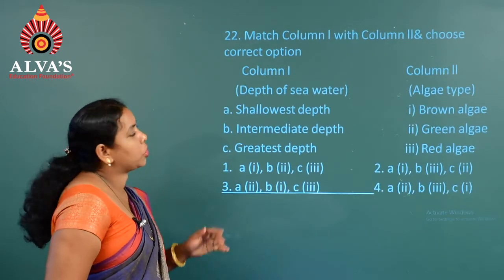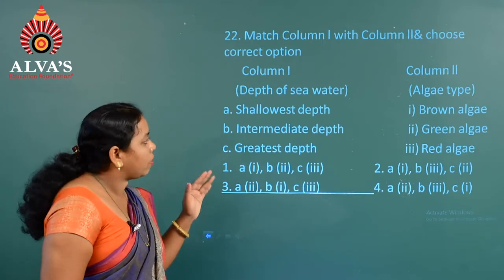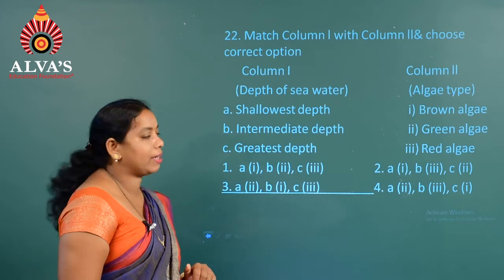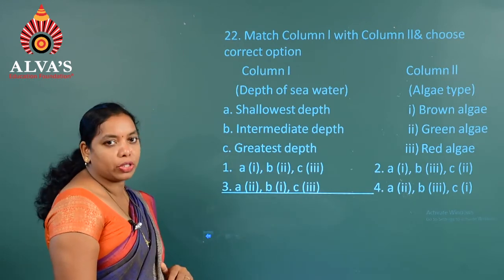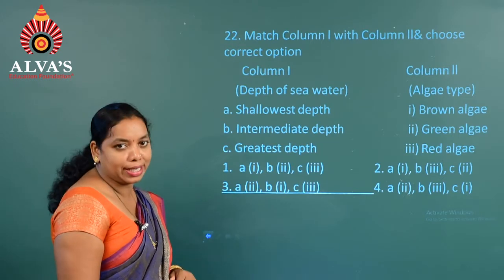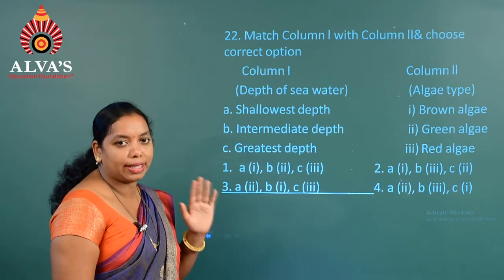We will discuss question number 22. Match column 1 with column 2. In column 1, depth of seawater is given. In column 2, the algae type is given. The depth of the seawater is classified into shallowest, intermediate, as well as greatest depth. Whereas for algae type, there are brown algae, green algae and red algae.